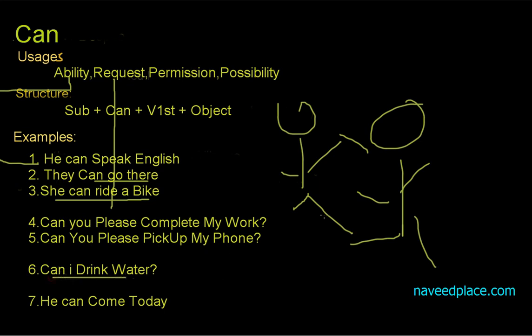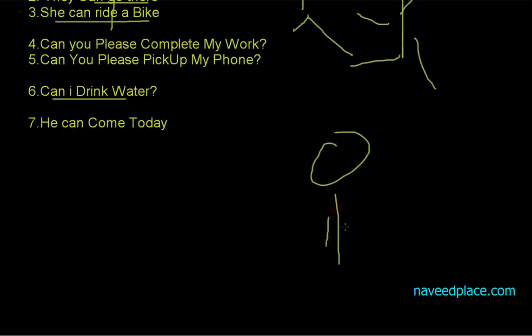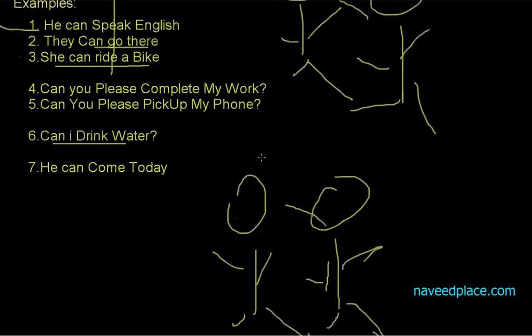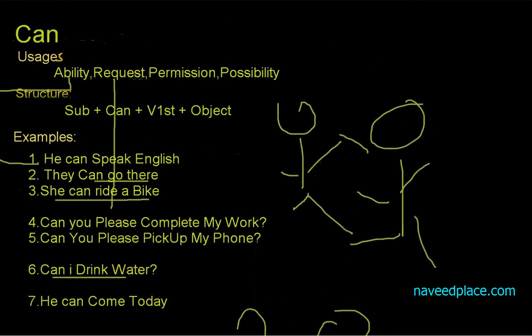Then we have the permission. Can I drink water? For example, a student is asking his teacher, can I drink water? Definitely this is what? This is permission. So whenever we ask permission, we use can.